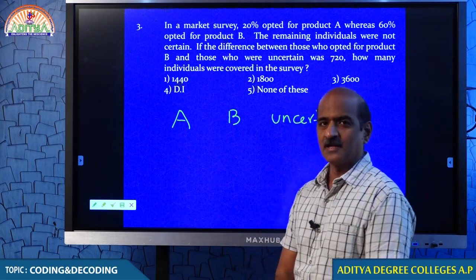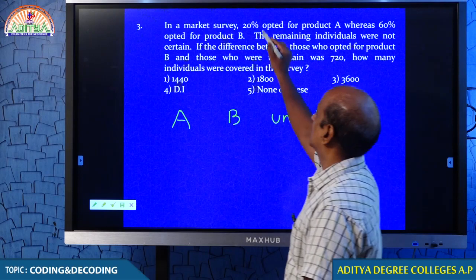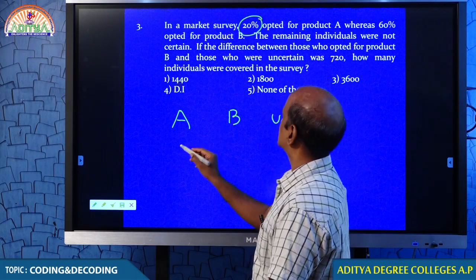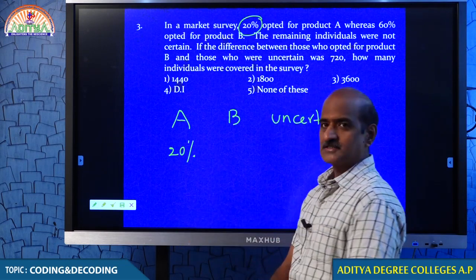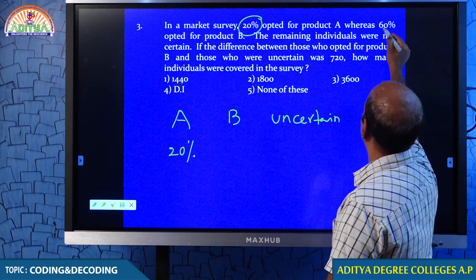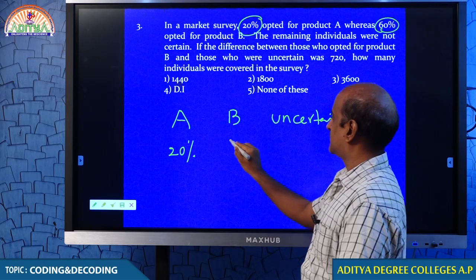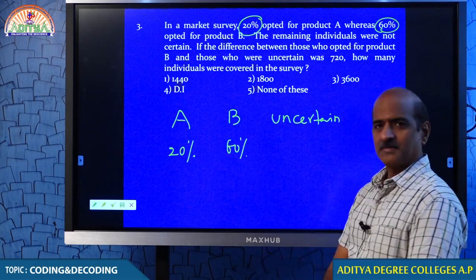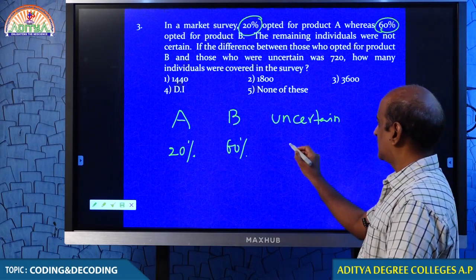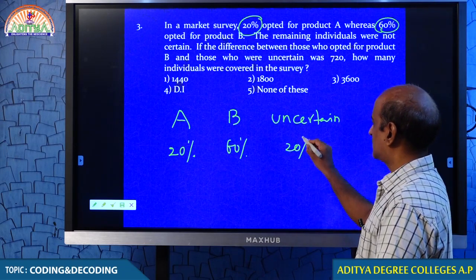People responded in 3 different ways. 20% opted for product A, right students, and 60% opted for product B, and 20, 60, when 80% is all over, the remaining 20% must have been uncertain.